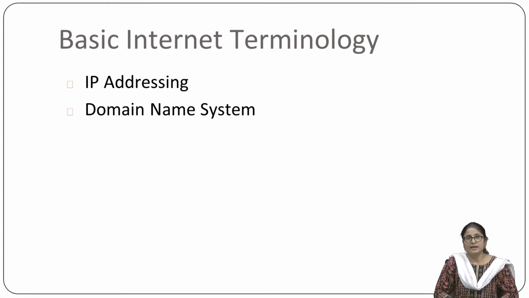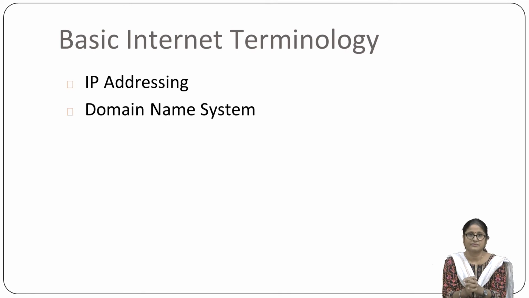Now let us see the basic internet terminology, that is, IP addressing and the domain name system. What is internet IP addressing? Basically, the internet is a large network which is spread across the world. It connects thousands and millions of individual networks having a large number of computer systems and other connecting devices.